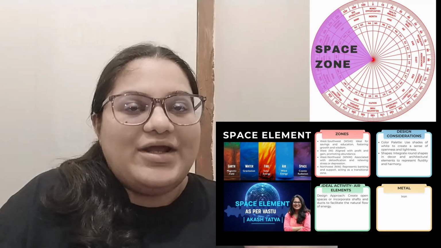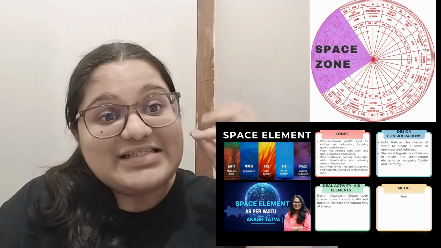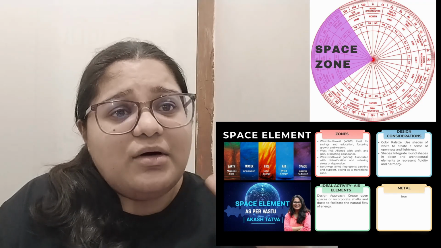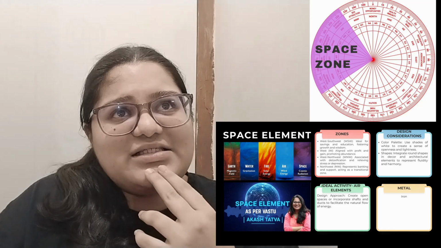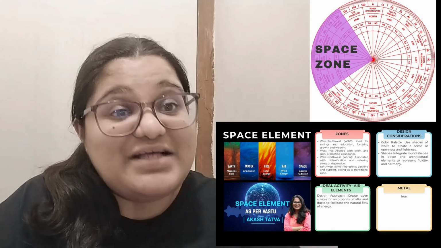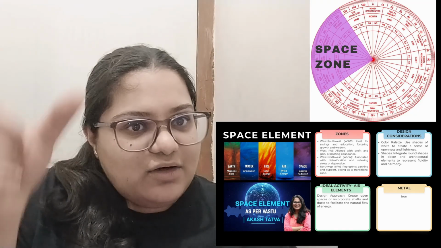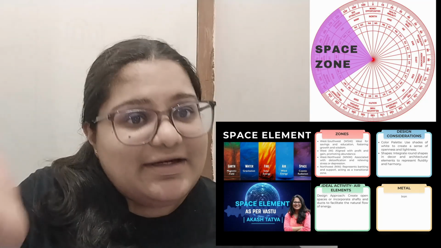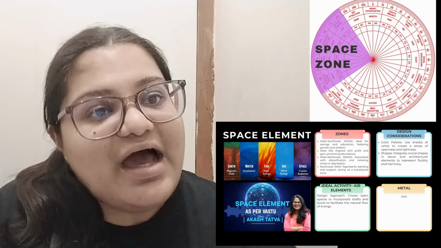Some of the places or activity spaces that you can keep here, taking the attributes of the Akash or the sky or the space, are basically the ducts that you have. For example, when I mean ducts, I mean lift shafts, any vertical openings or punctures in a space, which can be considered as per this particular element. It can be your plumbing ducts, or shafts that you have running. You can take your electrical conduits that are running in a particular shaft. All of these will be considered as per your Akash Tattva.